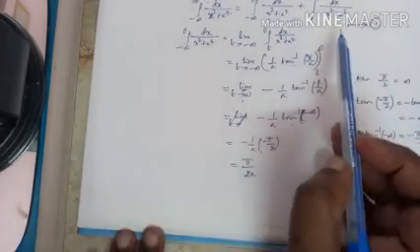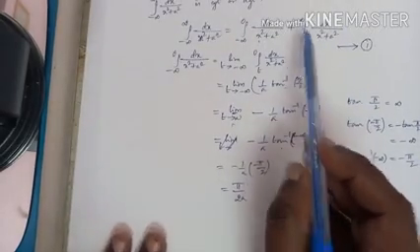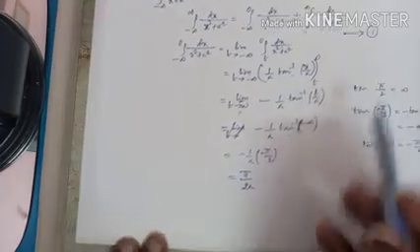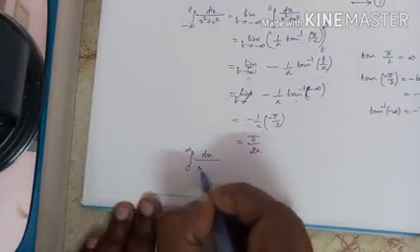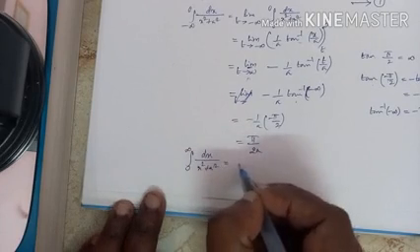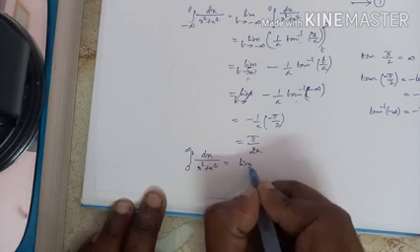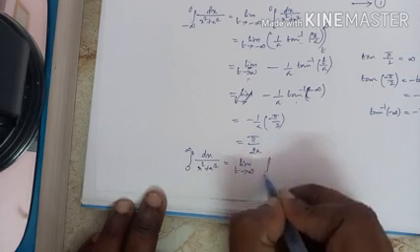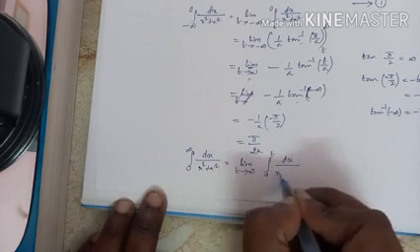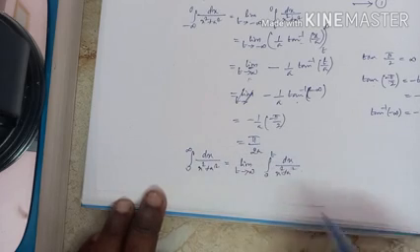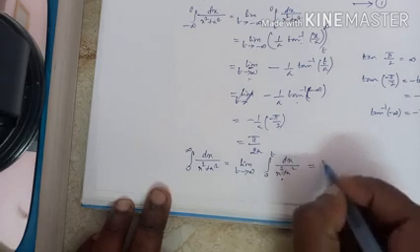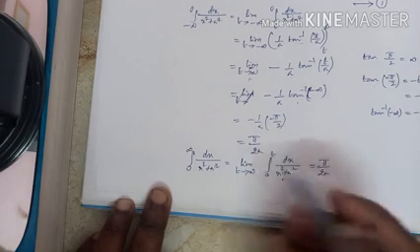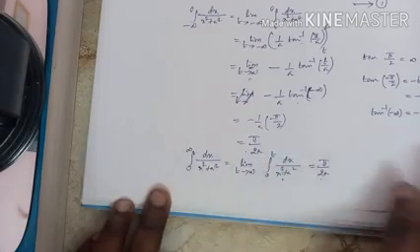And similarly, you have to find the integral 0 to infinity dx by x square plus a square, which is limit t tends to infinity, integral 0 to t dx by x square plus a square, which is 1 by a tan inverse of x by a. Substitute limits and you will see the answer is pi by 2a. So this is pi by 2a, this is pi by 2a.